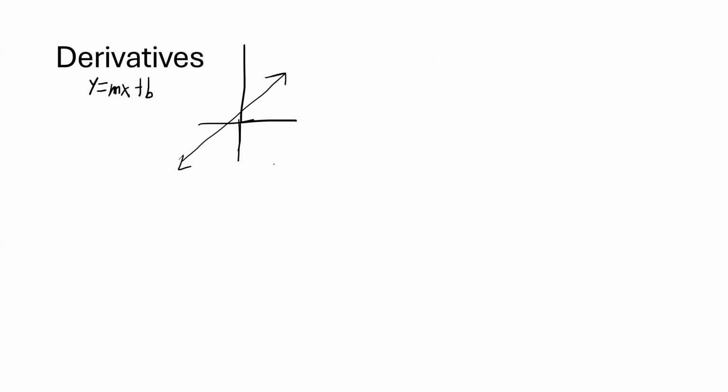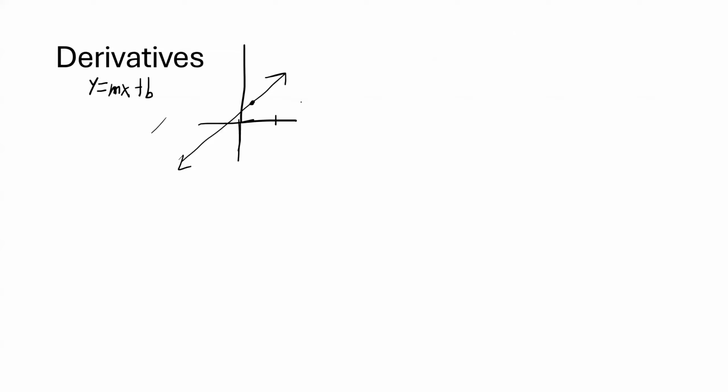Remember that lines are easy to work with. If I say you're right here, and I want to know what value you have 10 x-digits in the future, you just multiply by the slope and add it onto your original value. And that's the big idea, the big reason why we really want to use derivatives. Derivatives can help us get these lines, which we call tangent lines.